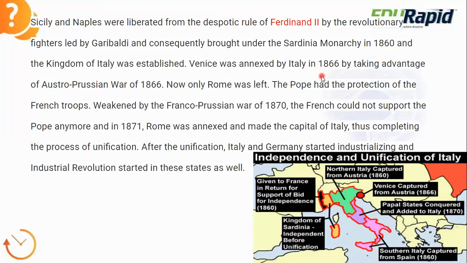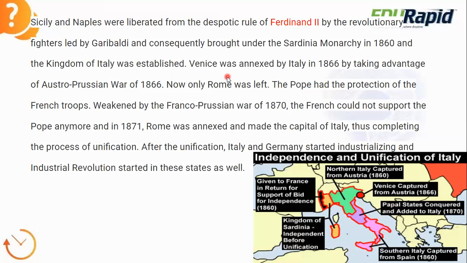Next, Venice was annexed by Italy in 1866 by taking advantage of the Austro-Prussian War of 1866. We have studied the Austro-Prussian War, right? It happened in 1866 because of Bismarck. In that war, the Italian people took the advantage, and because of that, they annexed Venice. They united under the Sardinia monarchy. So now only Rome was left, because Sicily and Naples and Venice were already under their control.